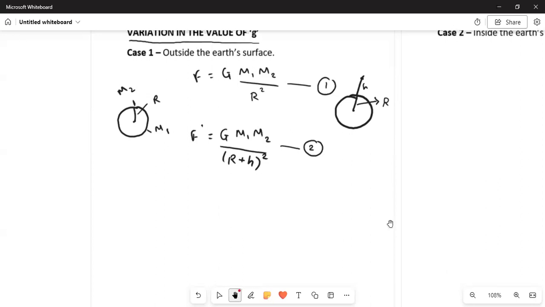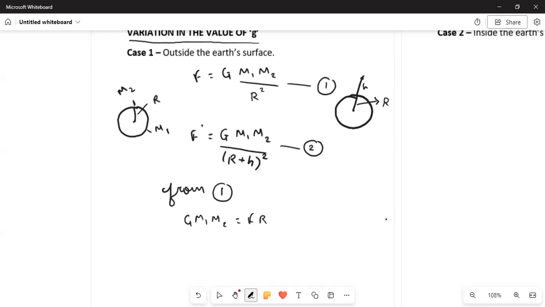So from equation 1, we get that the value of G into m1 into m2 is equal to F into r square.